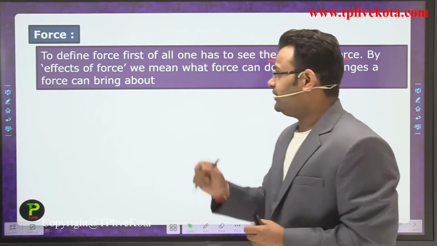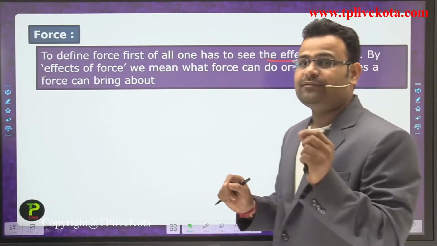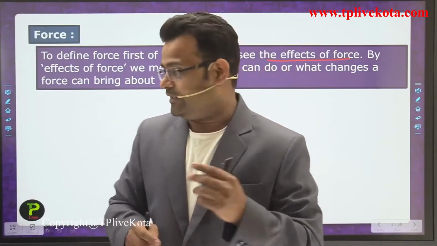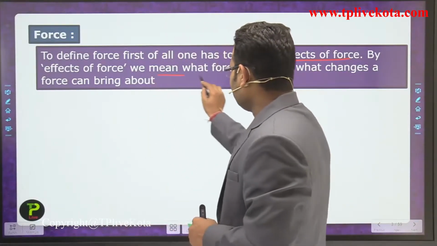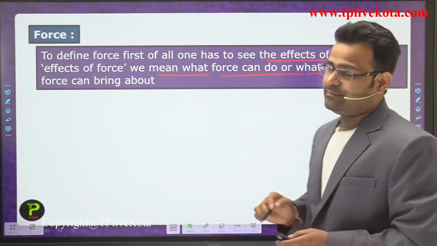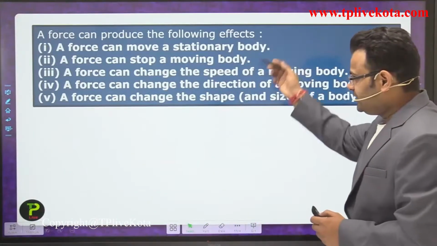So we discuss the effect of forces: whenever we apply a force on any object, which type of effect occurs, what a force can do and what changes a force can bring about. Okay, we discuss these five points.